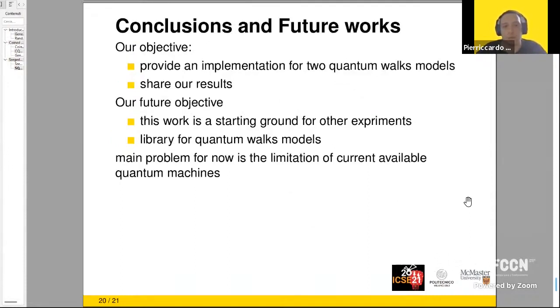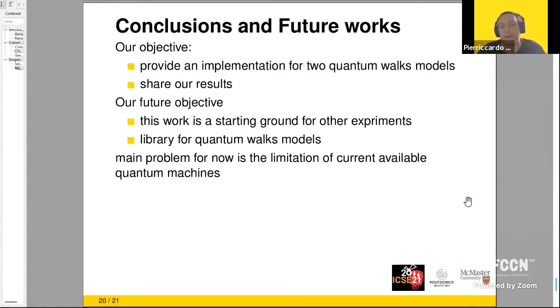So now, to conclude this presentation, we wanted to provide our implementation for these two quantum walks models and share the results that we obtained with the IBM quantum computer. But this work is just a starting ground. Our initial idea was to build a library for quantum walks models to wrap the complexity of building these circuits.